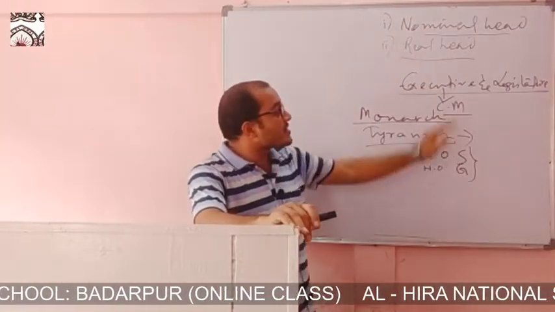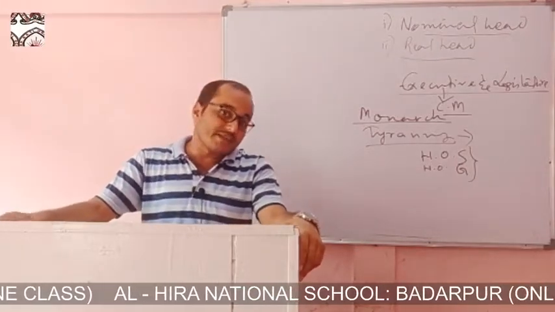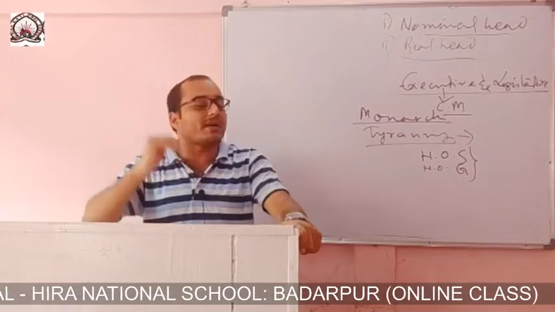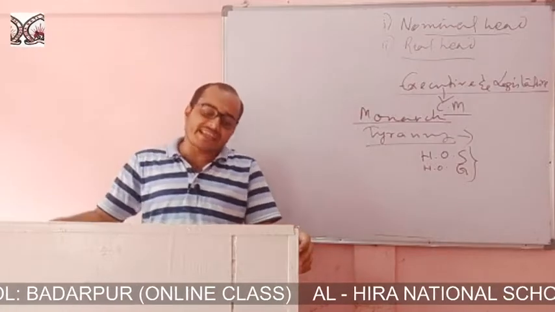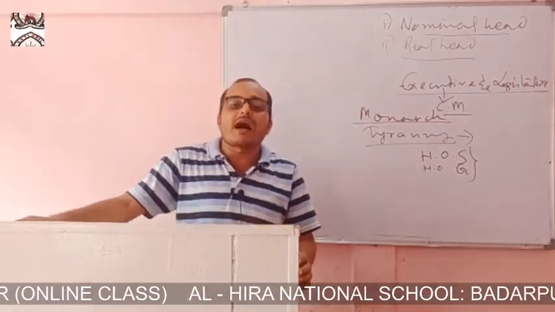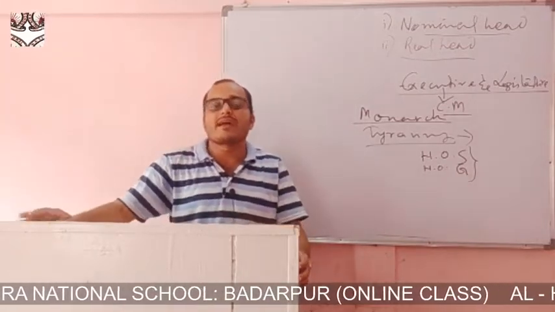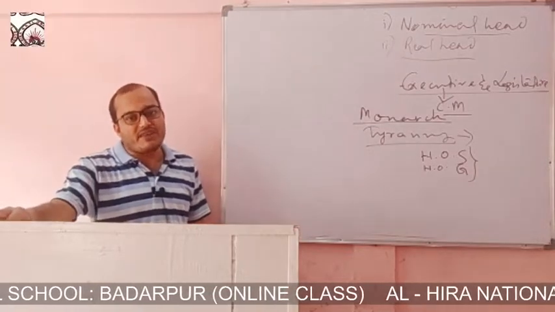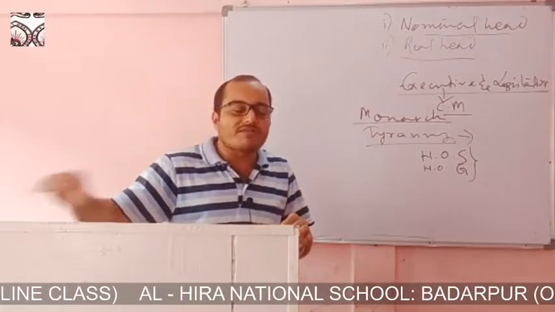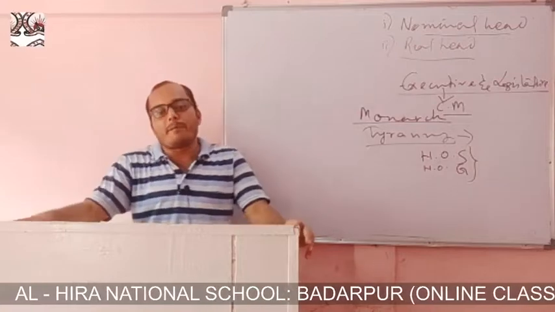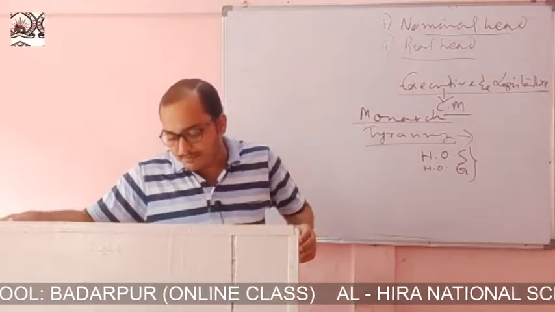But in the presidential form of government, there is no such responsibility. The executive is not responsible to the legislature in the presidential form of government, unlike the parliamentary form of government. Next is the fixed period of the head of the state. In the presidential form of government, the period of the head of the state is fixed. For example, your book gives the example of the United States of America, where the period of the president is 4 years. In India, it is 5 years.